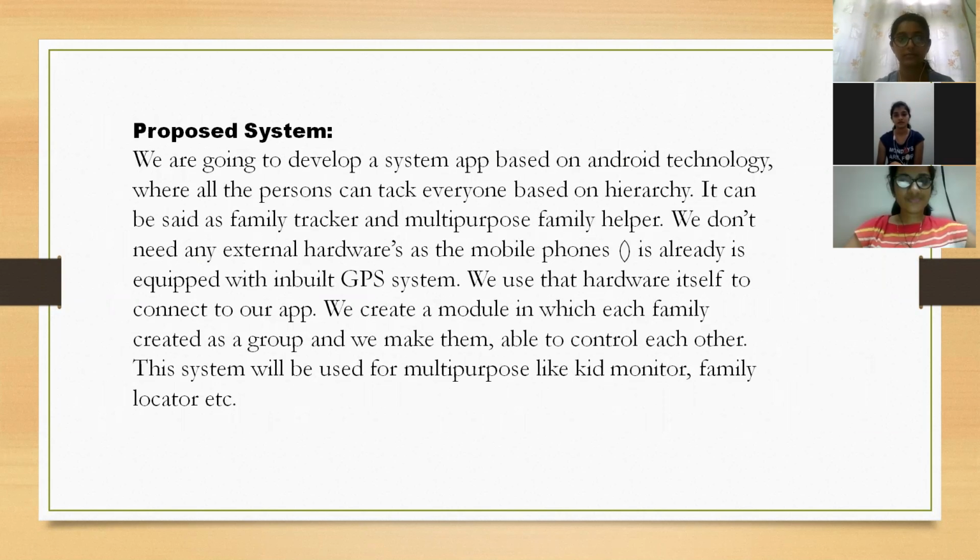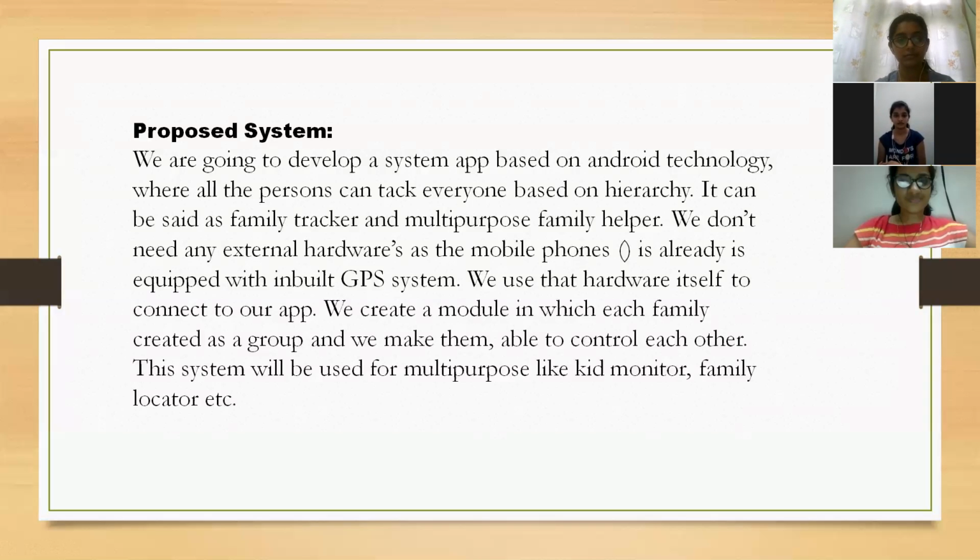Proposed system. We are going to develop a system which is based on Android technology where all the persons can track everywhere based on the hierarchy. It can be set as a family tracker and multi-purpose family helper. We don't need an external hardware as we use a mobile. This system will be used for multi-purposes like monitoring, kit monitoring, family locator, etc.